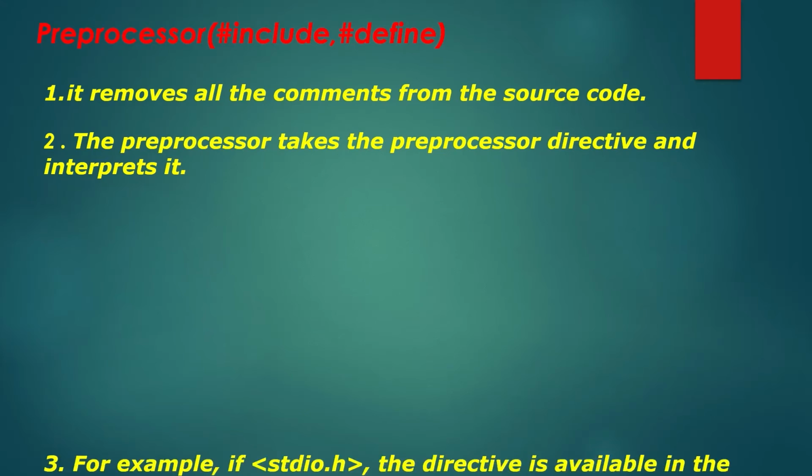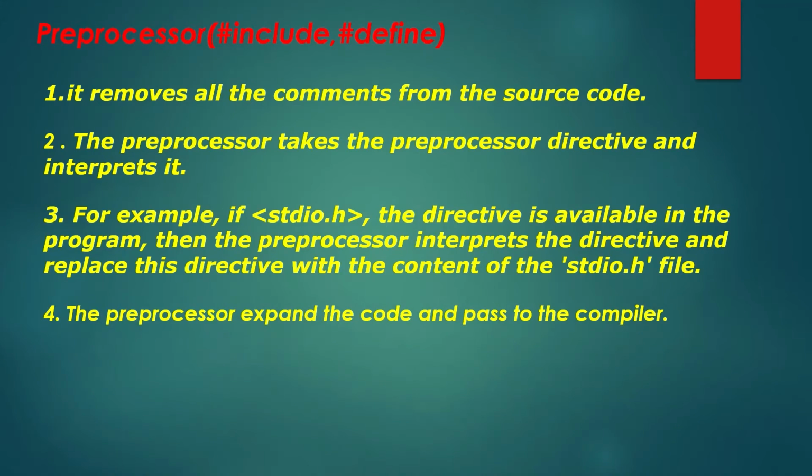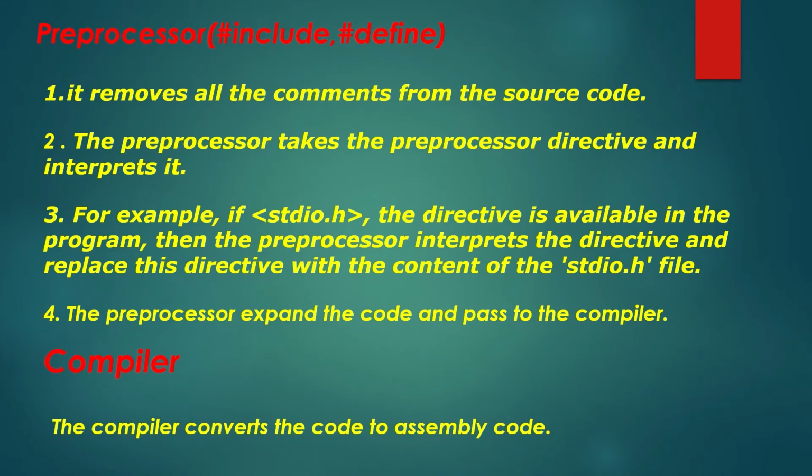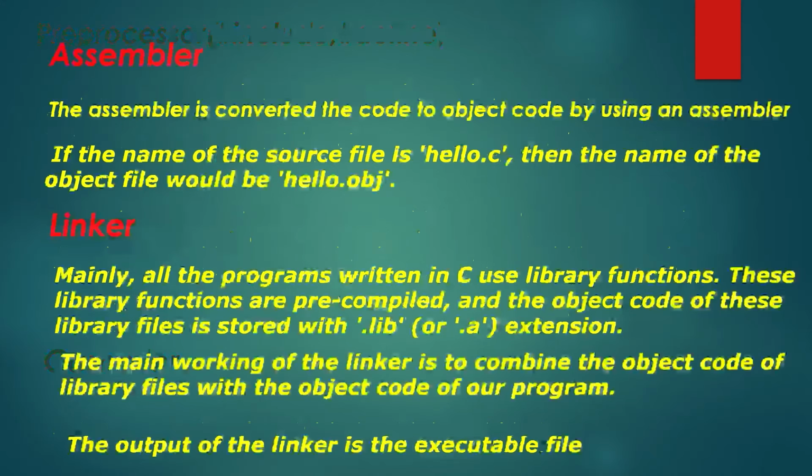Here the preprocessor expands the code and passes it to the compiler. What is a compiler? The code which is expanded by the preprocessor is passed to the compiler. The compiler converts this code to assembly code. Or we can say that the C compiler converts the preprocessor code into assembly code.